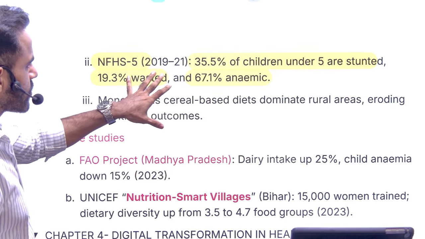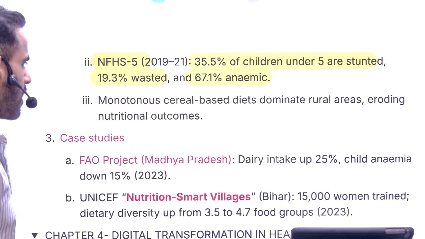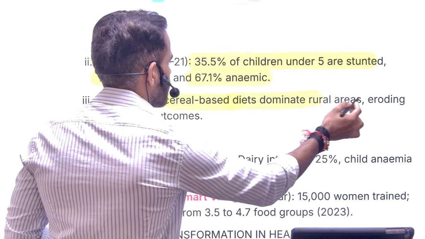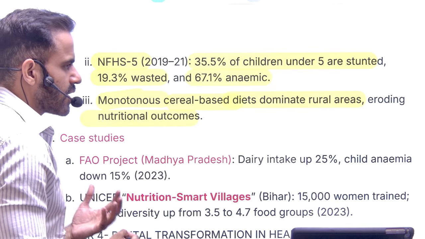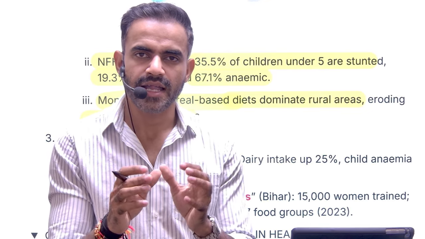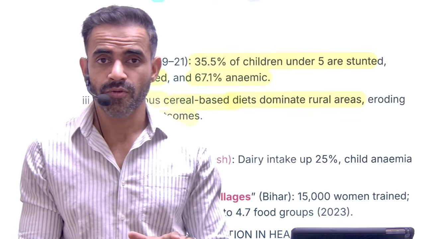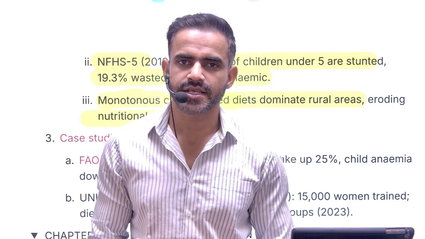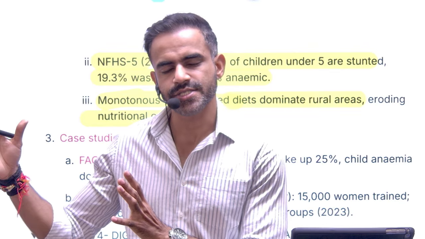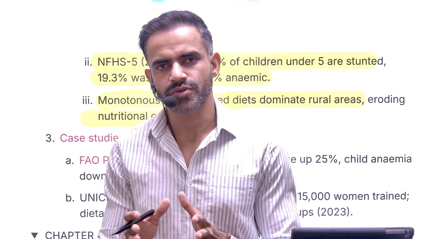So, you can use this to show that nutrition is a serious concern which we are facing right now. Okay, and why is it happening? Because of the monotonous cereal-based diet dominant in rural areas, our nutritional outcomes are not good. In a very simple sense, we keep having the same kind of food without understanding the importance of other micronutrients. As I have highlighted, the majority of the population in our country does not understand the significance of protein. Why so? Because we tend to consume what we have been consuming since ages, and therefore this pattern is repeated, and subsequently it leads to micronutrient deficiency.